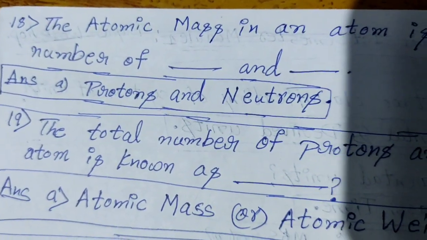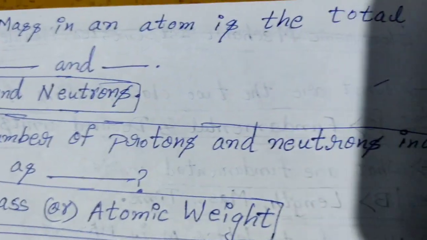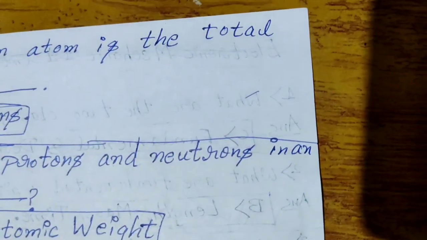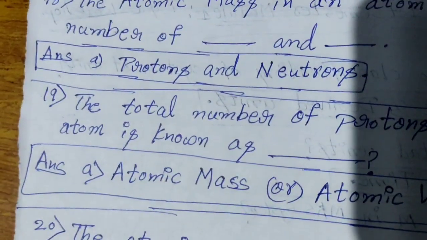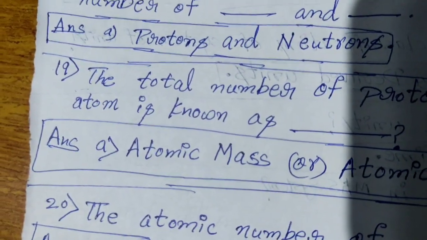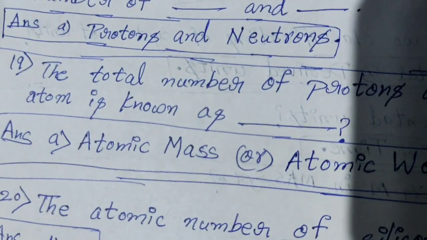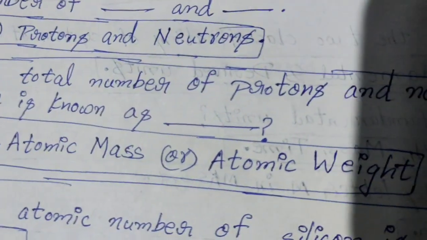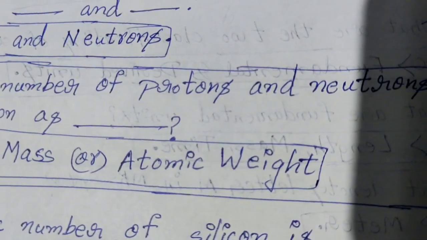19th question. The total number of protons and neutrons in an atom is known as dash. The answer of 19th question is A, atomic mass or atomic weight.